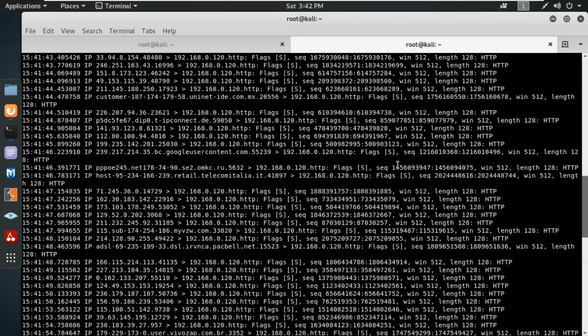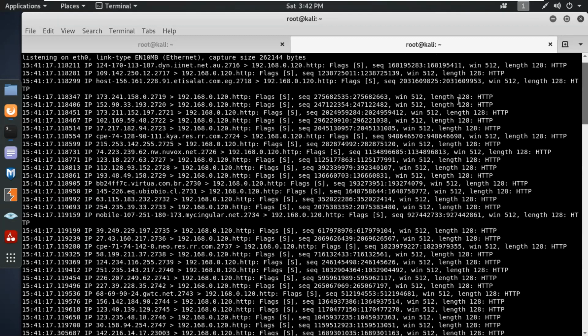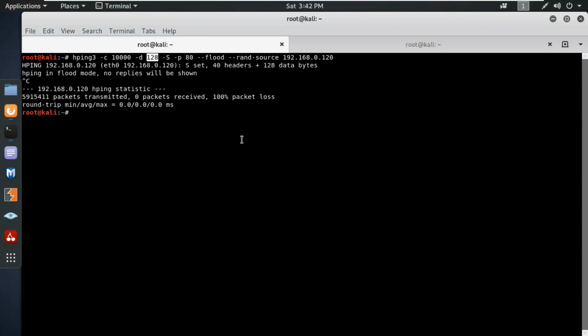So it's going to attack with a different sequence number, and you can see now that the length of each packet is 128. I simply mentioned it over here, the bytes of the packet. Each packet size can be analyzed one by one, which is 128 bytes. And these packets are being sent as synchronization packets. So in this scenario, we can simply customize our own packets.